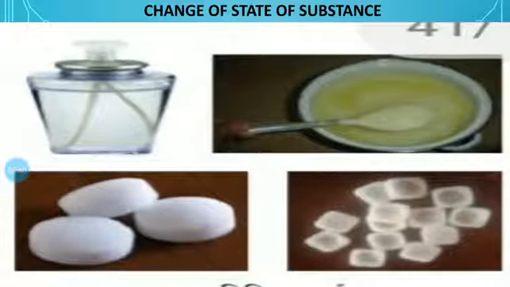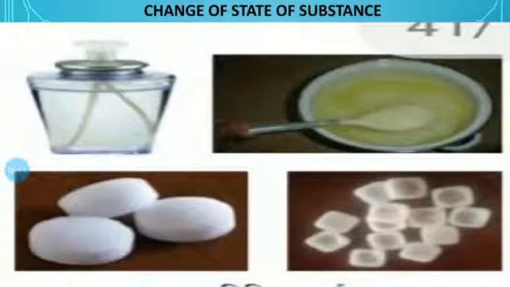The state of substances changes if it is heated or cooled. Every substance in our surrounding is found in either the solid, liquid or gaseous state. Every substance is present in a specific state from these three.